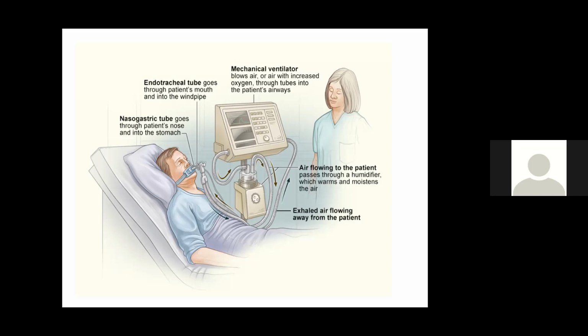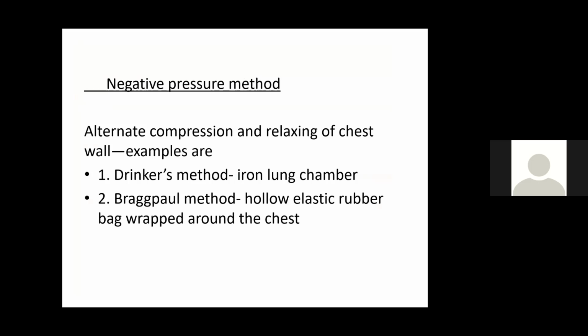There are two separate tubes for inhaled air and exhaled air. This is the mechanical ventilator, which is commonly used in the hospitals. So next is the negative pressure method. This was used long back. Intermittent positive pressure is the one which is used in the ventilators.